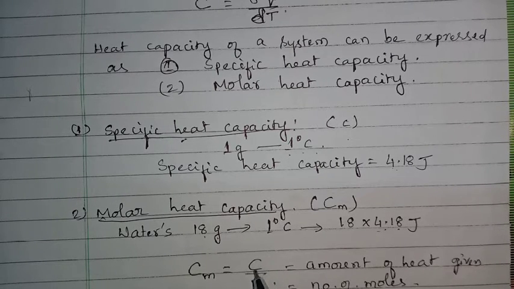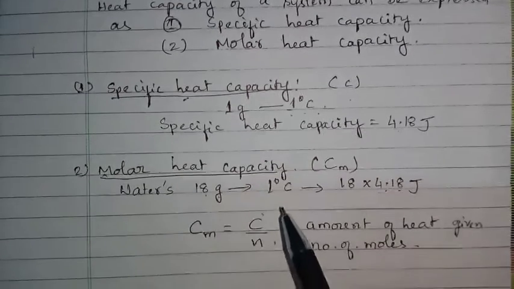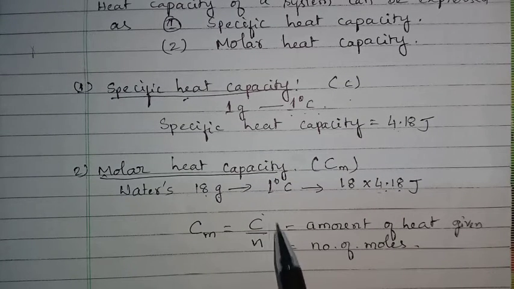In place of Q, I have taken C, that is nothing but the heat capacity of the system. Heat capacity of the system divided by the number of moles, we are getting molar heat capacity.